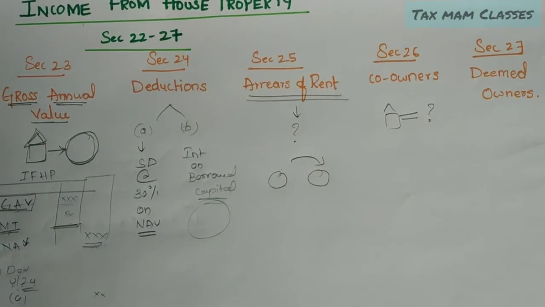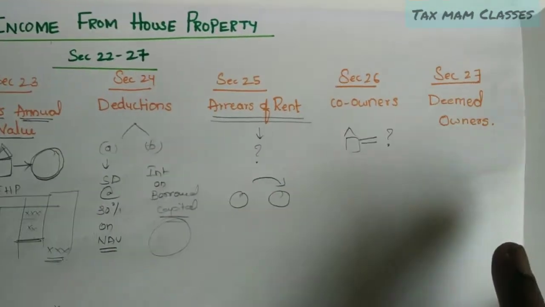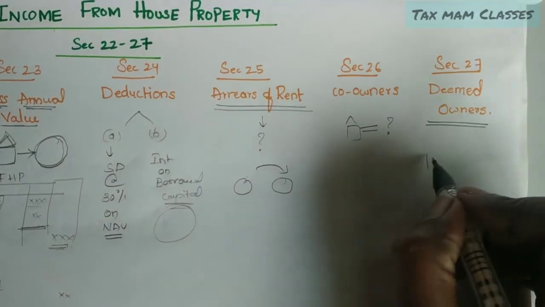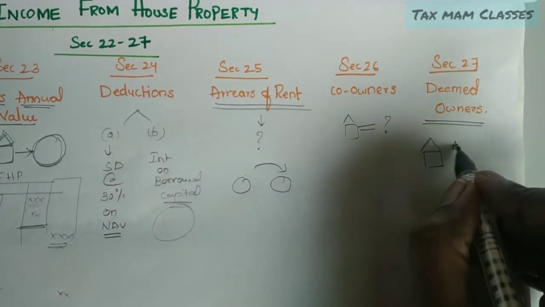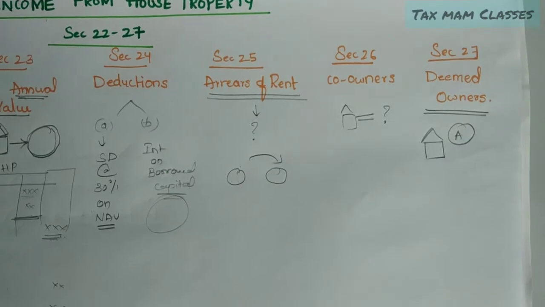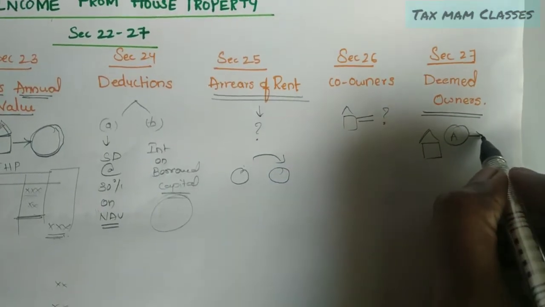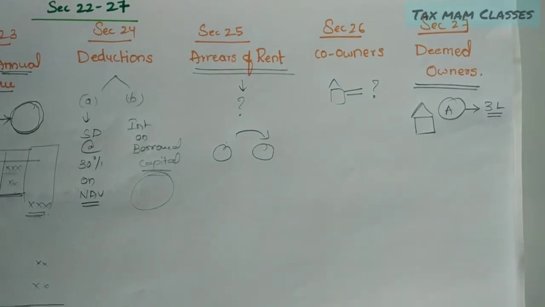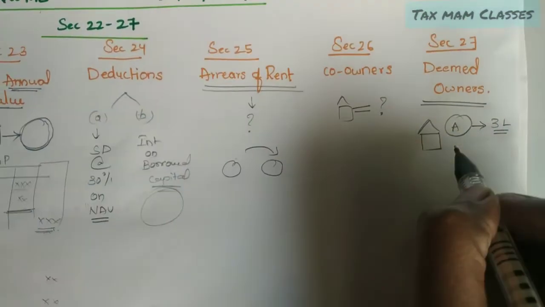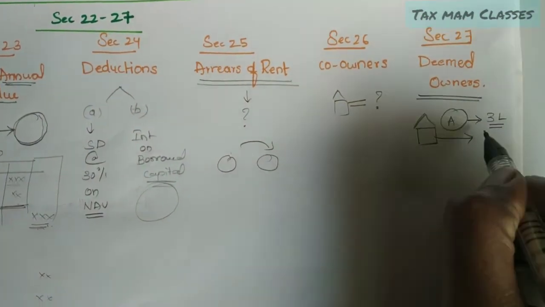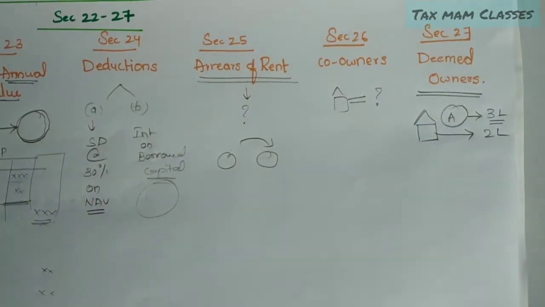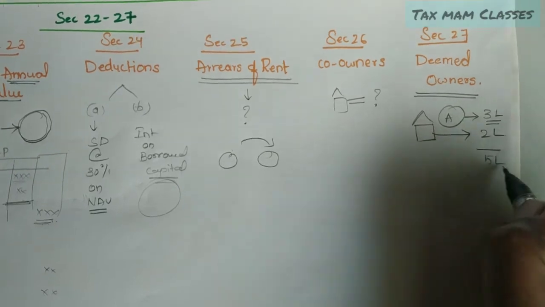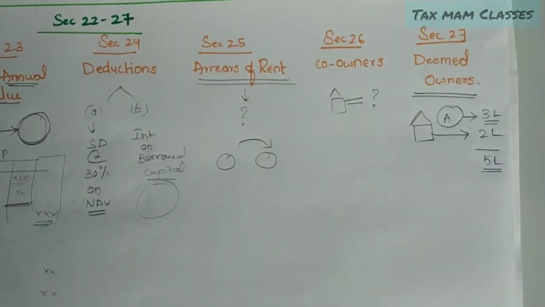And deemed owners. What does deemed owner mean? I will explain with an example. Let's take Mr. A, who has a house property. Mr. A already has 3 lakhs of income from salary or other sources, and from this house property he is getting 2 lakhs of income. That means his gross total income per year is 5 lakhs.